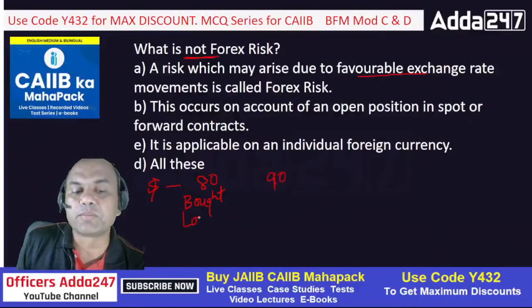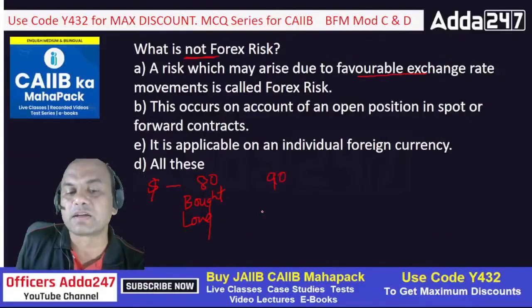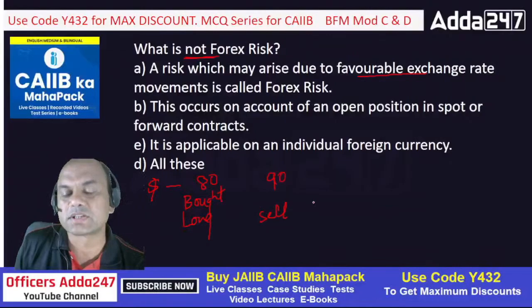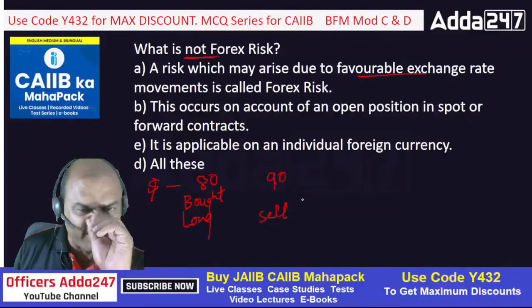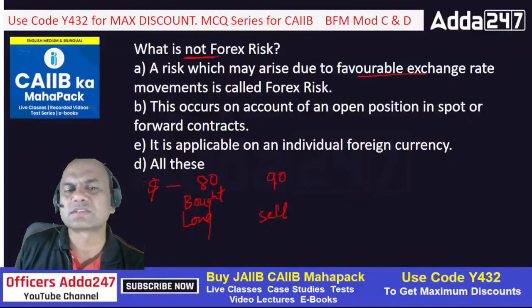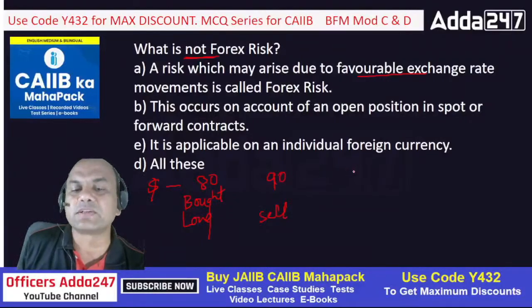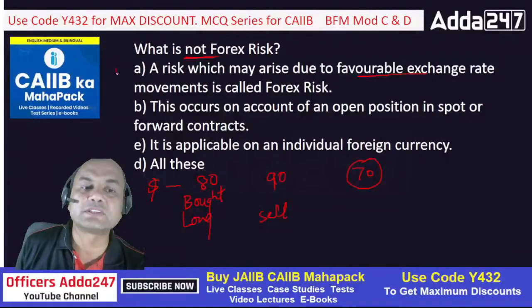When I buy first and sell later, that is known as a long position. In a long position, favorable movement means I bought at 80 and now the price is 90, so it's favorable for me. So this is not a forex risk. Forex risk will arise when I bought at 80 and it is 70 at the time of selling. So then it's a forex risk, right? So A is not a forex risk.